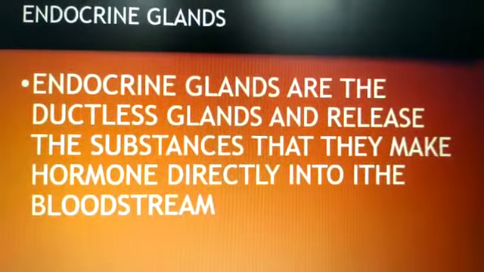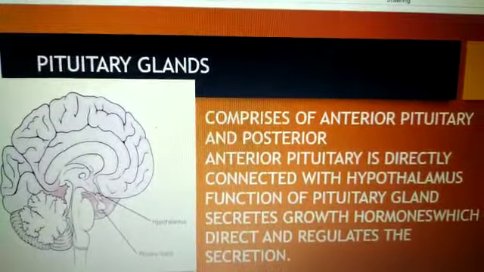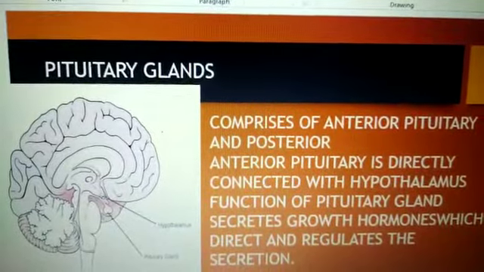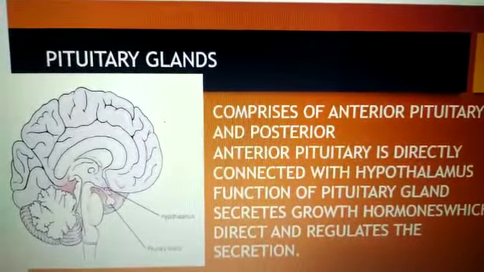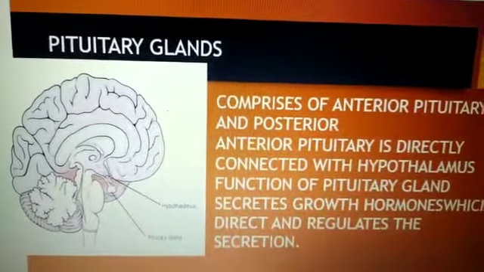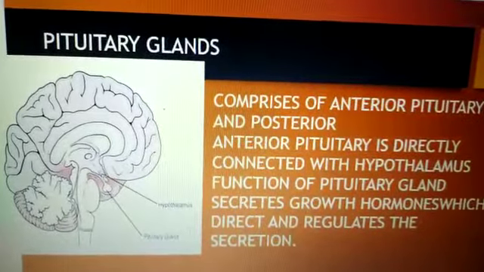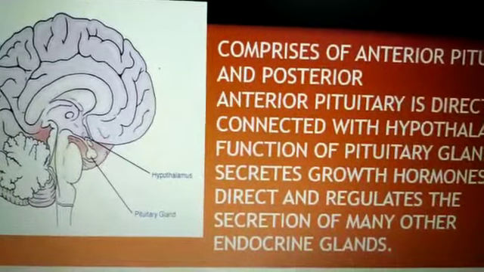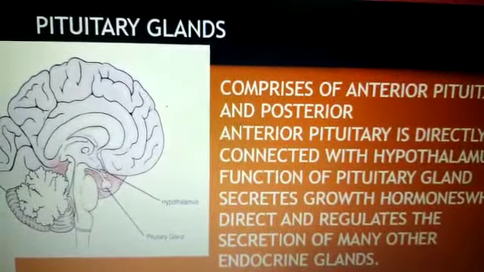Now children, another type of gland is known as pituitary gland. It comprises of anterior pituitary and posterior pituitary gland. Now children, if you look at the picture, the pituitary gland is located just below the hypothalamus. The major function performed by the pituitary gland is that it secretes growth hormones which direct and regulate the secretion of many other endocrine glands. And this is the reason why pituitary gland is known as master gland.